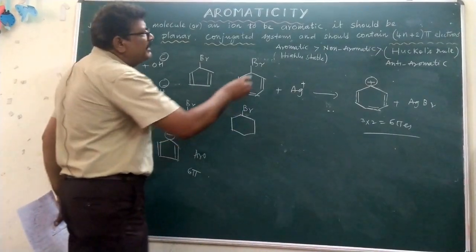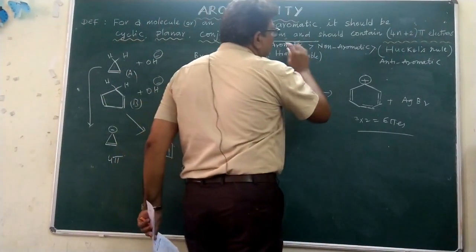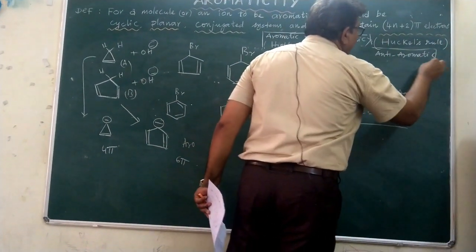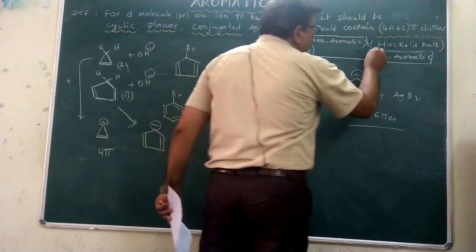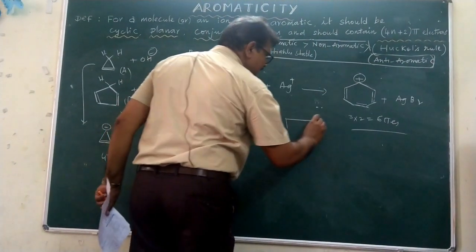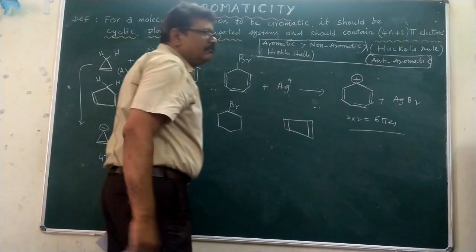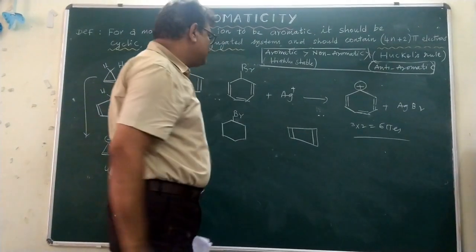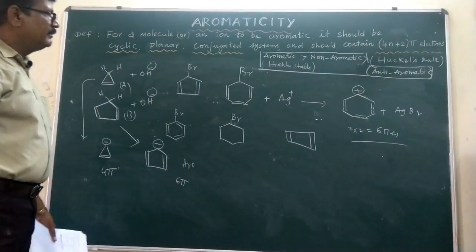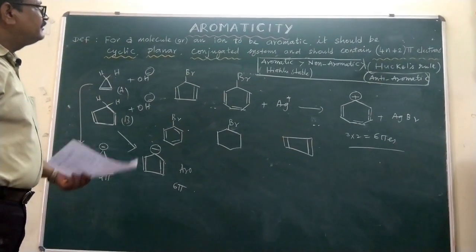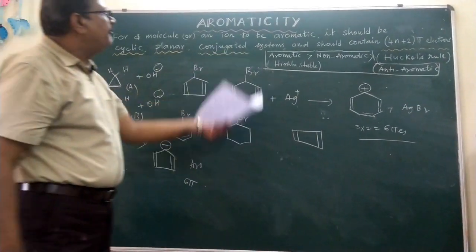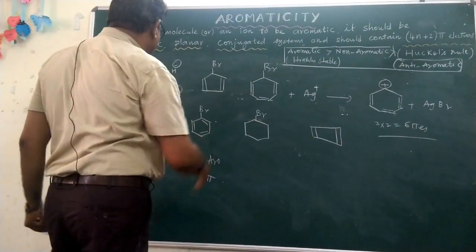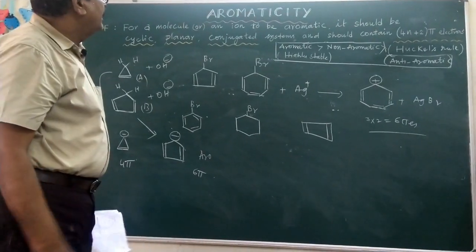If you observe the stability order, aromatic compounds are more stable than non-aromatic compounds, which are more stable than anti-aromatic compounds. So anti-aromatic compounds like these 4 pi electron systems, such as cyclobutadiene, are the least stable. We can explain many compounds like this using the stability order and pi bonds, and if you see the Huckel rules, all satisfy these formulas, so we can explain the aromaticity.